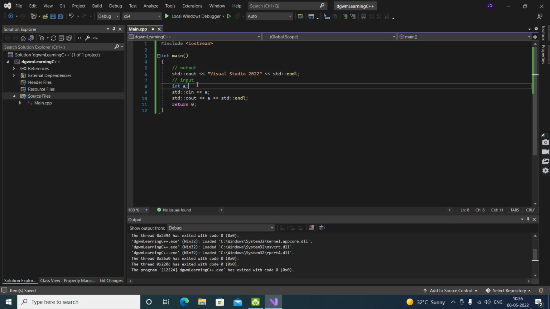Integer is a data type. I'm not going to tell you about data types in this video. If you want to learn about data types, go and check out the playlist. I have explained data types in depth, literally everything you need to learn about them. So here's an integer data type. Then there are characters, strings, arrays in C sharp, and a lot of different data types. I explained every single one of them in that video.